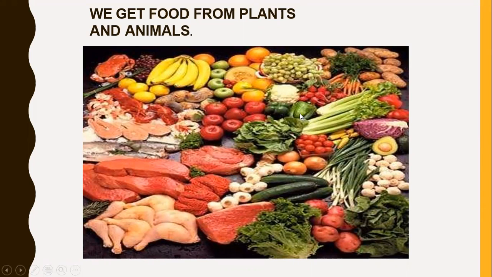See here, different kinds of food materials: plant materials as well as animal food materials. See this, fruits, vegetables, leafy vegetables, etc., as well as animal food materials like meat and chicken. These are all the different kinds of food materials we get from plants and animals.